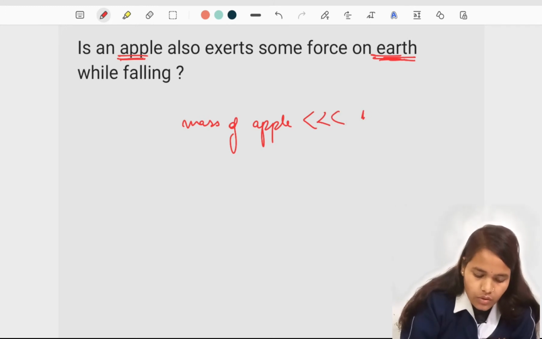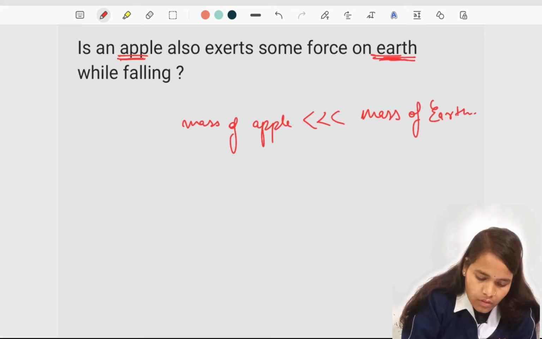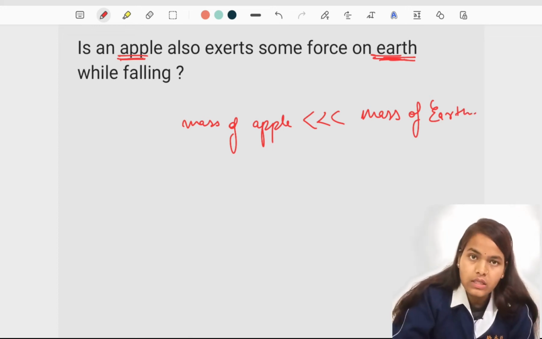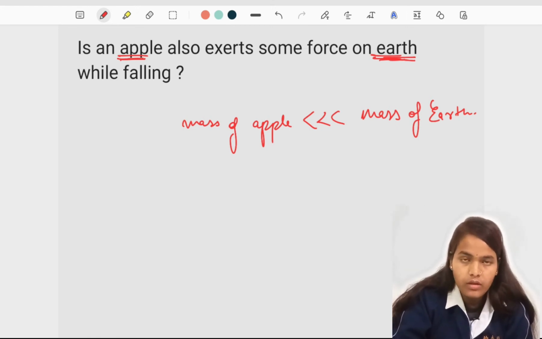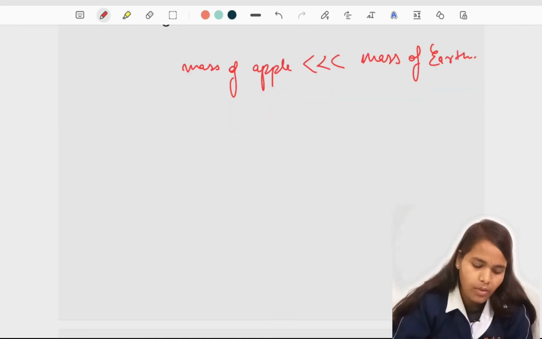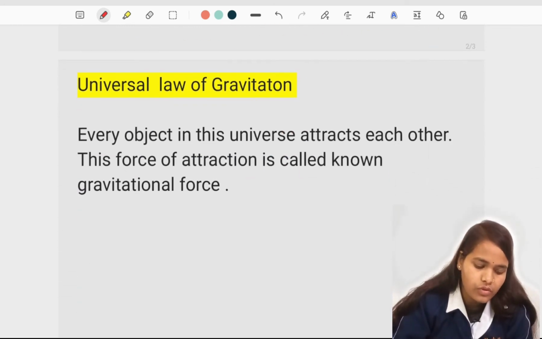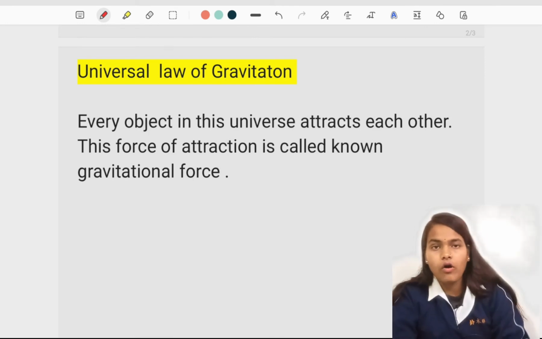So here the force is negligible. An apple exerts negligible force on the earth, and therefore the earth does not move towards the apple, and the apple falls on the earth. Clear? Now we are going to learn about the gravitational force, or the universal law of gravitation.